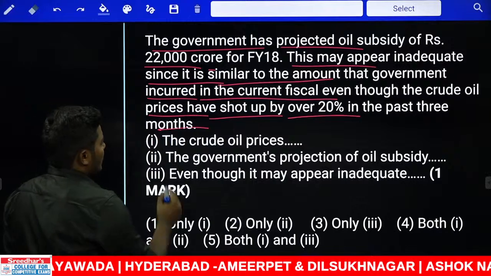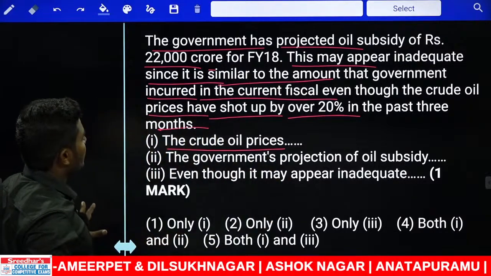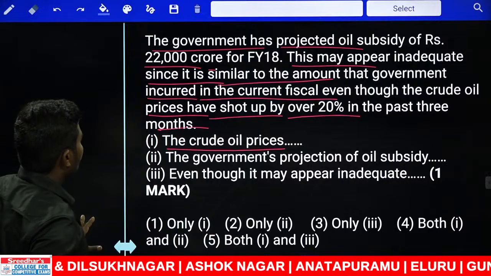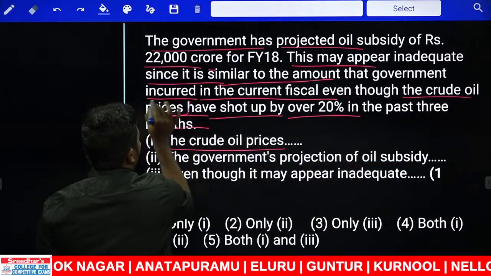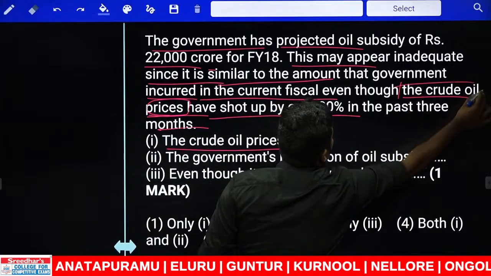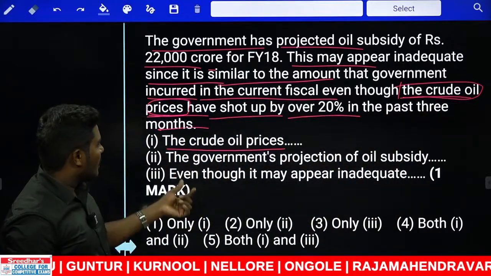Now look at the first one. What is the first one we have? The crude oil prices. Now where is this point? Can you tell me? Where is this one? Look at this. The crude oil prices, which is neither subject of the sentence nor object of the sentence. We cannot start the sentence. Okay, keep that away. Come to the second one.